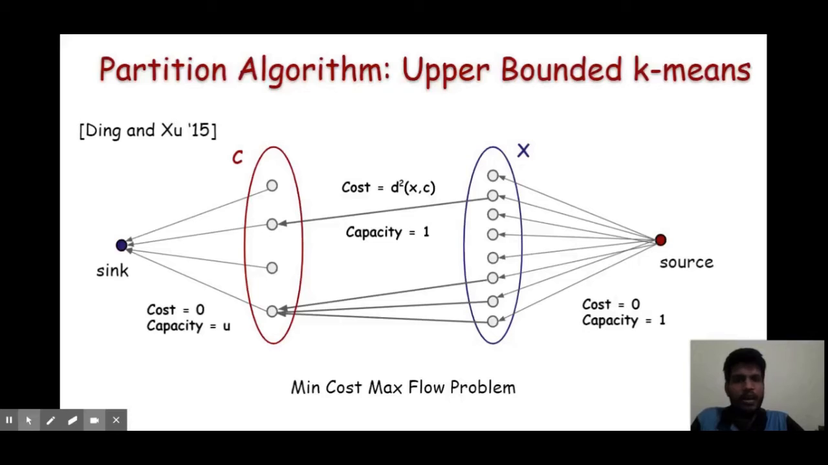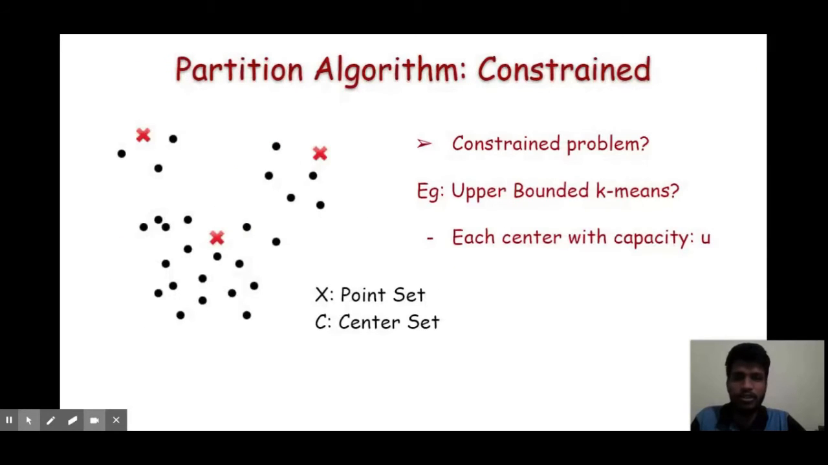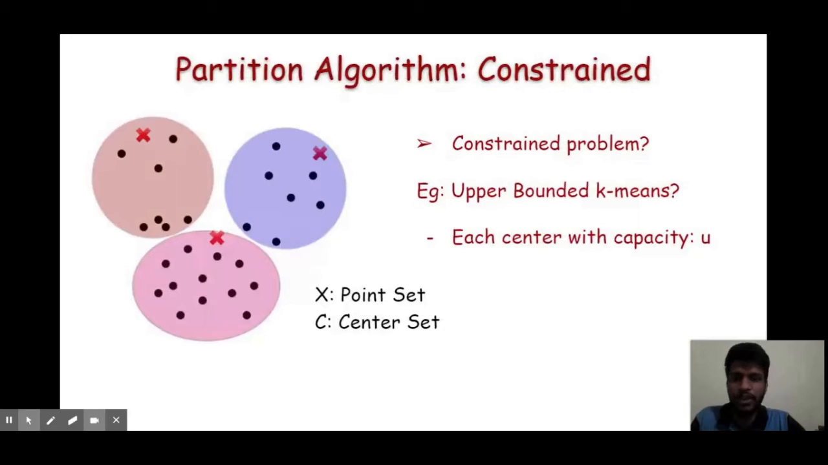So we can obtain a partition algorithm for the upper bounded k-means problem by reducing it to the min cost max flow problem. And since the min cost max flow problem can be solved in polynomial time, we have a polynomial time partition algorithm for the upper bounded k-means problem. So suppose this is the clustering, we can easily obtain a clustering where the clusters are balanced.